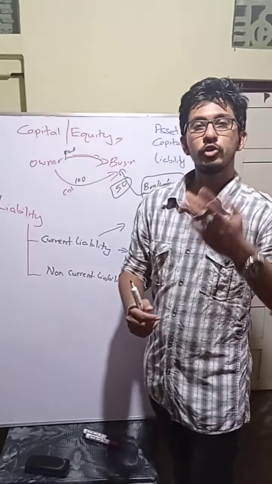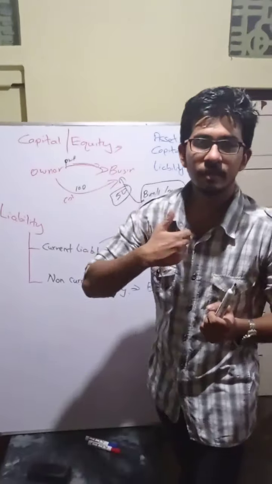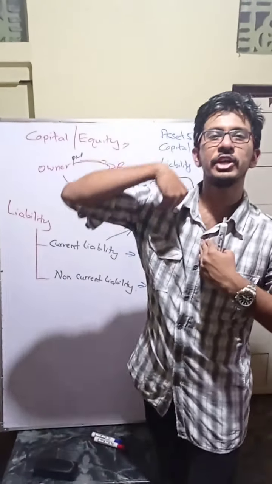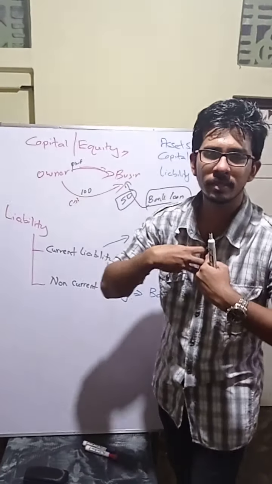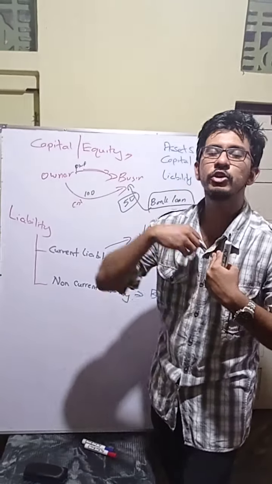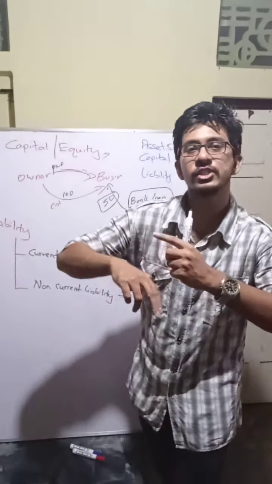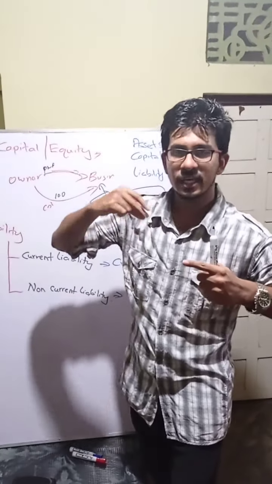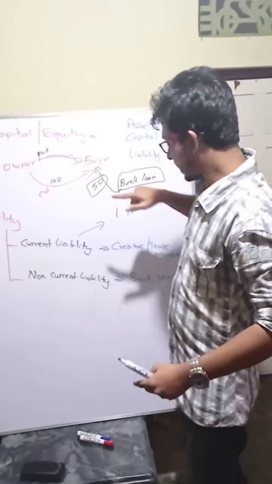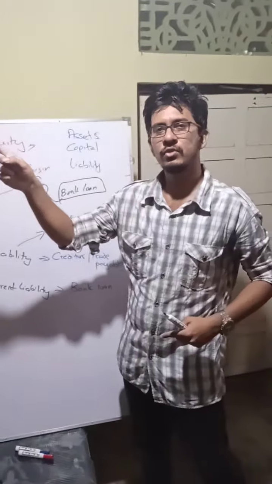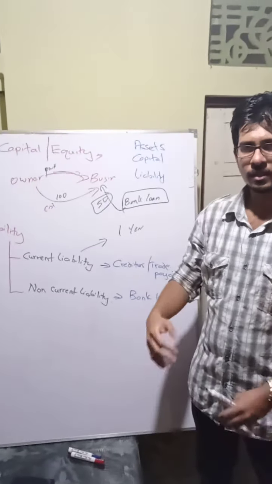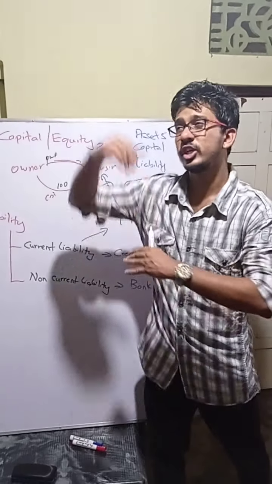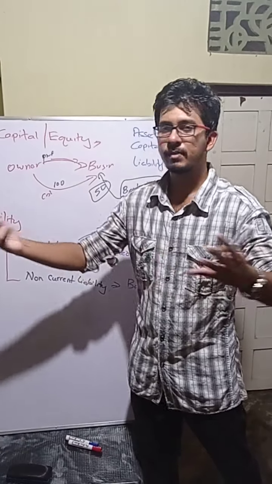Creditor means we have to pay money to that person. We means whom? I am the business. I have to pay money to that person because I bought stocks from him. So that is called creditor. This is the opposite of what? Debtor. Debtor means that person has to pay money to us. Creditor means we have to pay money to that person. Understood? So another name for creditor is trade payable. Usually trade payable you have to settle within 1 year. He won't give more than 1 year time. Practically, within 3 months, 6 months you have to settle.